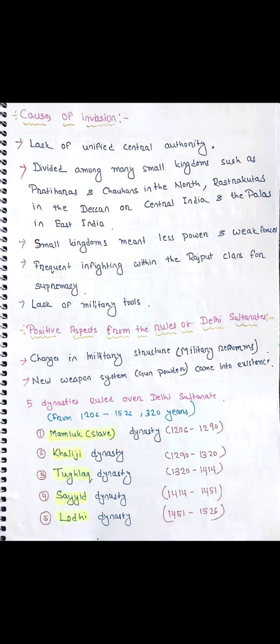First the Mamluk dynasty, whose rule was from 1206 to 1290, and then the Khalji dynasty, whose rule was from 1290 to 1320. Then the Tughlaq dynasty, then the Sayyid dynasty, and lastly the Lodi dynasty. These are the five important dynasties of the Delhi Sultanate.